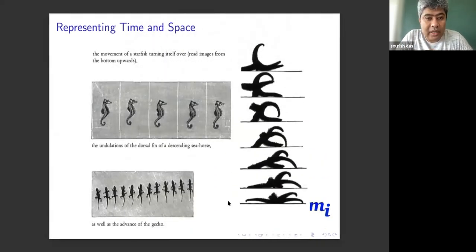This is another interesting thing, an early way of seeing how a seahorse actually swims vertically, a starfish moves vertically, or a gecko walks on the wall. So it's like a time-space presentation, space-time presentation. Nowadays, you have enough computational facility to simulate or show it on animation.